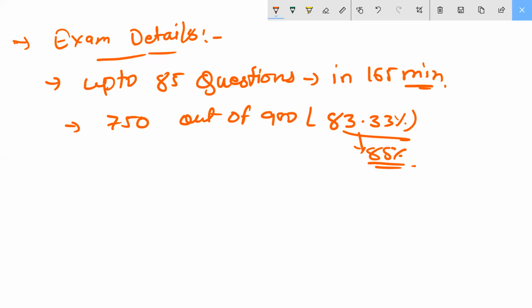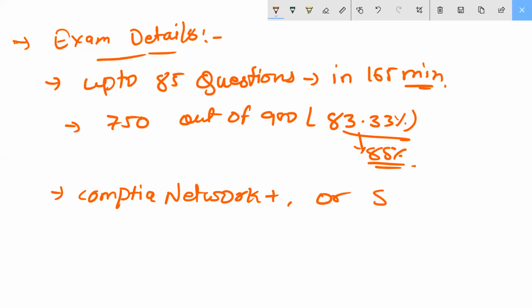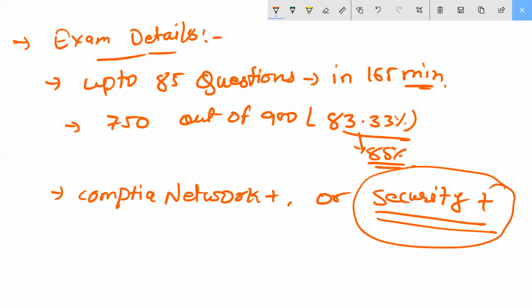The recommended experience is telling you, when you are coming into the industry, you should know about CompTIA Network Plus as a prerequisite. Those things we have discussed here. Then we have Security Plus. Whatever I didn't cover here or there, I will cover. You understood my point?